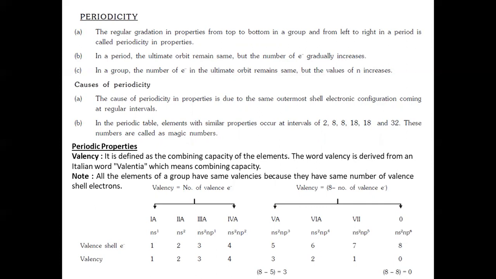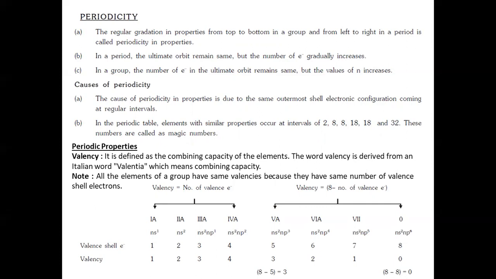Then, what are the causes of periodicity? The cause of periodicity in properties is the same outermost shell electronic configuration coming at regular intervals. And in the periodic table, elements with similar properties occur at intervals of 2, 8, 8, 18, 18, and 32. Hence, these numbers are called magic numbers.